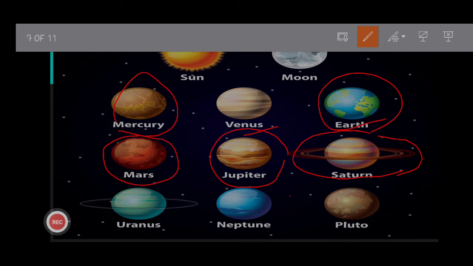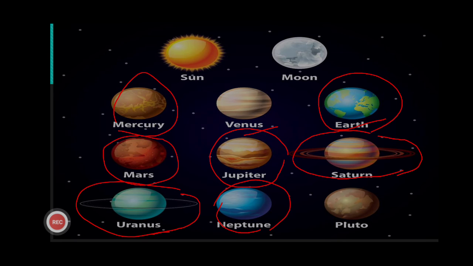This is Saturn. Next is Uranus. Children, the color of Uranus is green. Okay, and Uranus is also covered with blue-green gas. So we say that it is a green planet, or its color is green. Next is Neptune. Neptune is farthest, means it is situated at the longest distance from the sun.